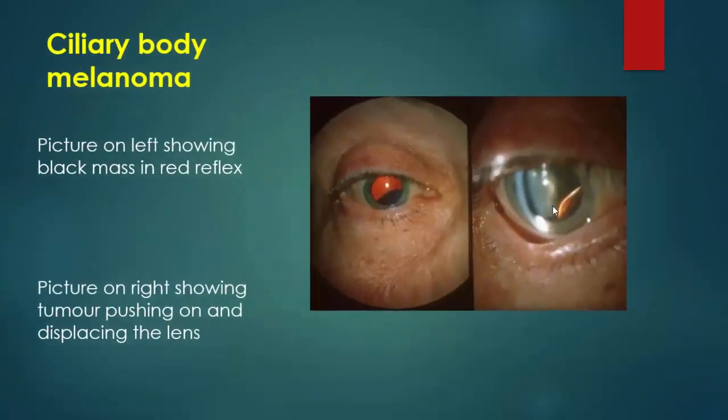Ciliary body melanoma. In this photo, we can notice that there is a mass arising from the ciliary body and causing pushing and displacement of the lens.